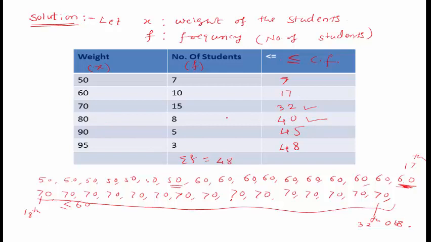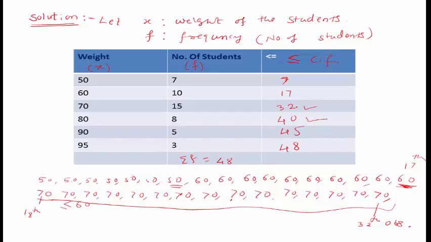How have we obtained this 40? The number of students whose weight is less than or equal to 80 means the students whose weight is less than or equal to 70, that is 32, and the number of students whose weight is 80, which is 8. So 32 plus 8 is this 40. Again, the number of students whose weight is less than or equal to 90 is 40 plus this 5, that is 45. Again this 45 plus 3 is 48. So in this way we have to calculate this CF.